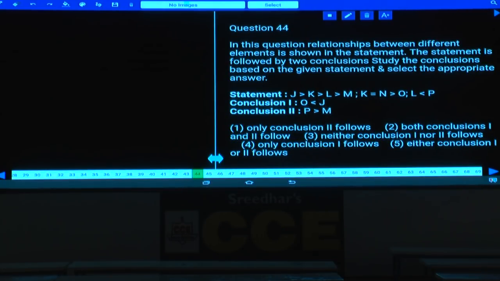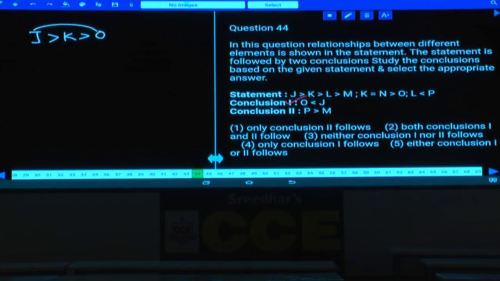Then 44, now in this question number 44, the relation between O and J. J is here, O is here. The element which is common between these two is K. Now J greater than K and K greater than O. J greater than K, K greater than O. Hence J greater than O is definitely true. O lesser than J is definitely true.